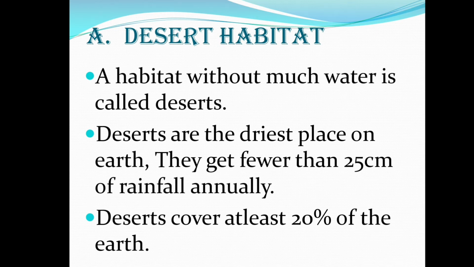So a desert is a habitat that does not have much water, so deserts are the driest place. They occupy 20% of the earth and get fewer than 25 centimeters of rainfall annually. They get very little rainfall, fewer than 25 centimeters in a year.